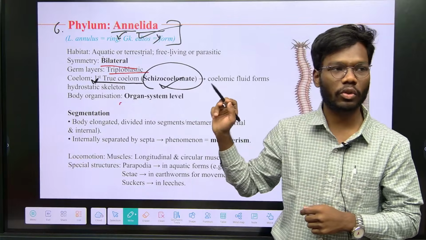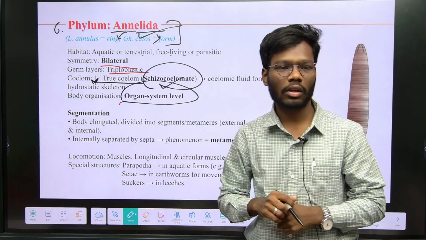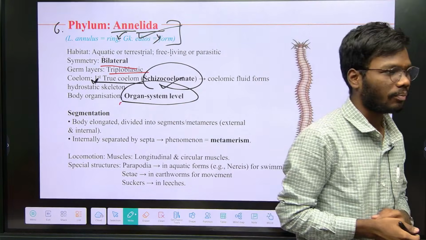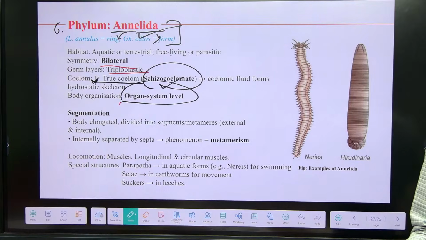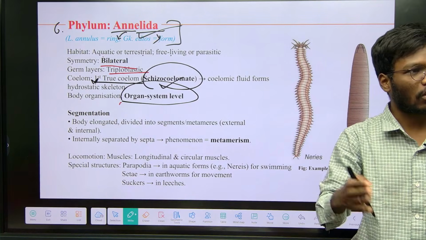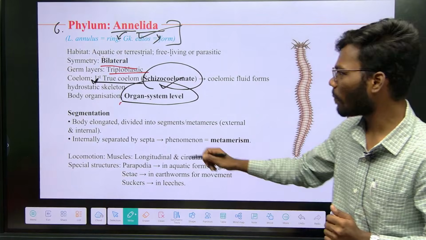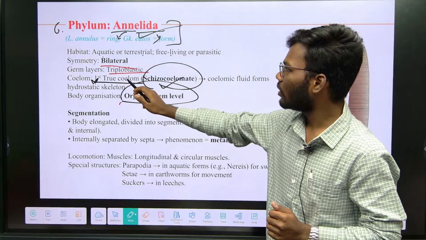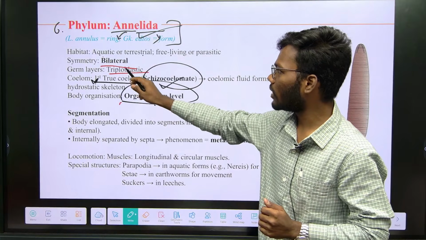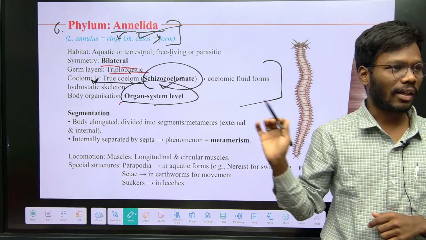In that, first one is schizocoelomates. It is having schizocoelomate. Next one, the body organization is organ system level of organization. In Aschelminthes only we have first organ system. From Aschelminthes all the animals are organ system level of organization only. Organ system level, first true coelom, triploblastic, bilateral. These are the common features of annelids.